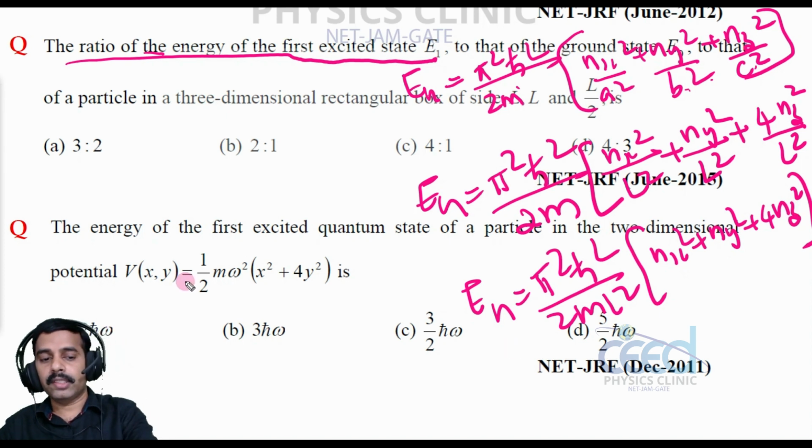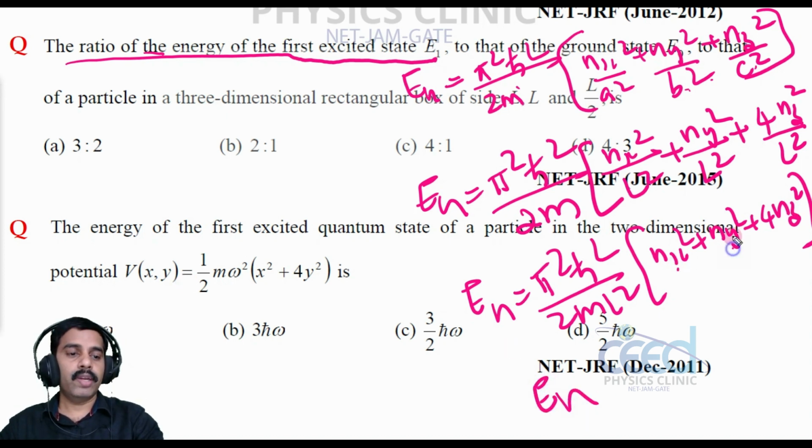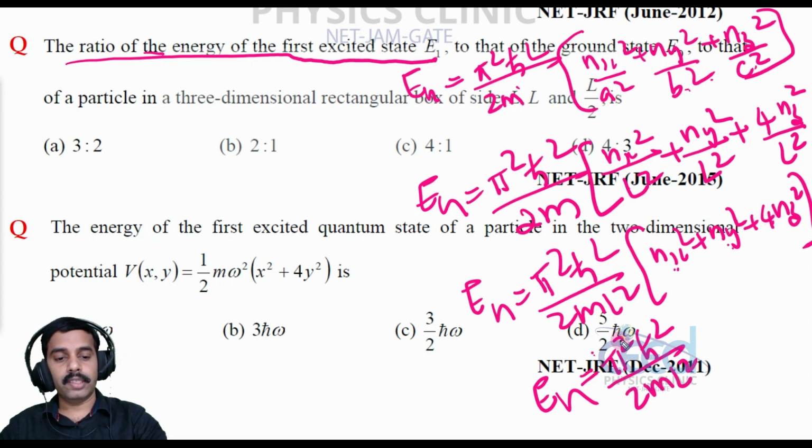So what is the energy? nx is 1, ny is 1, nz is 1. So the energy is pi square h cross square divided by 2mL square into 1 plus 1 plus 4, that is 6. So 6 pi square h cross square divided by 2mL square, so that is the ground state energy.